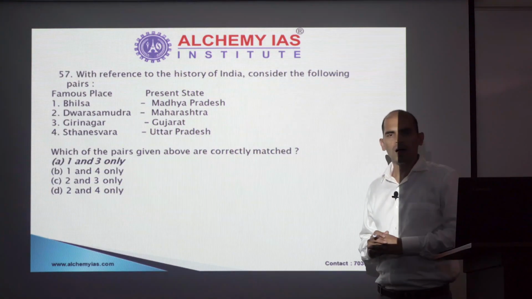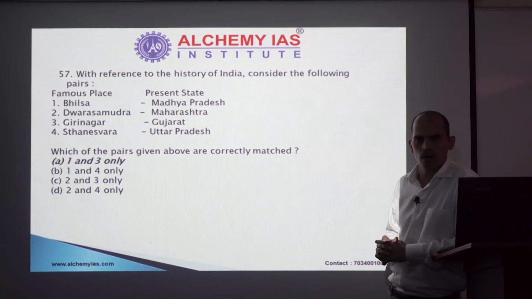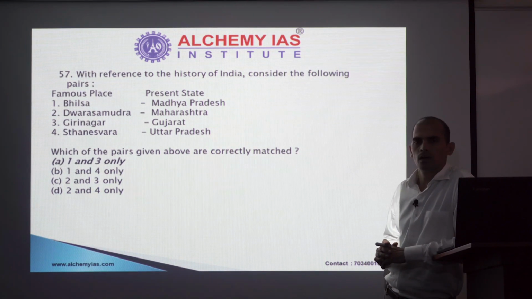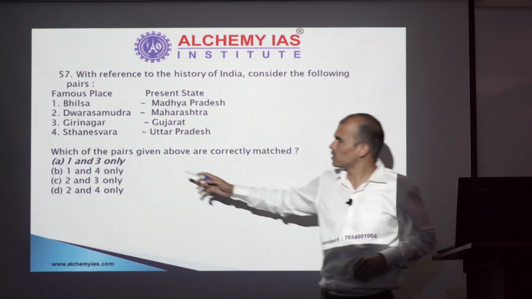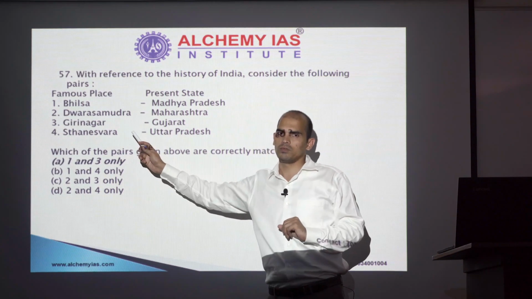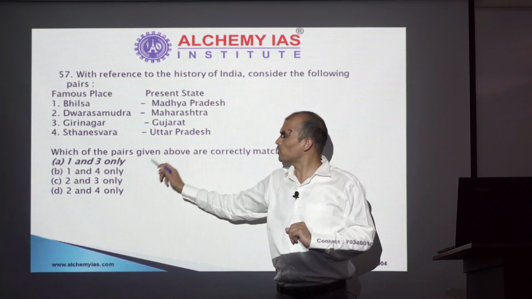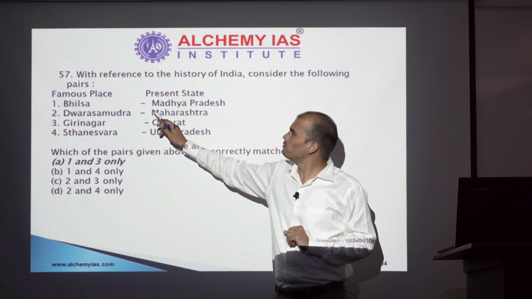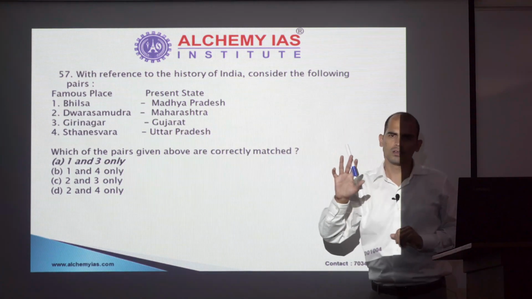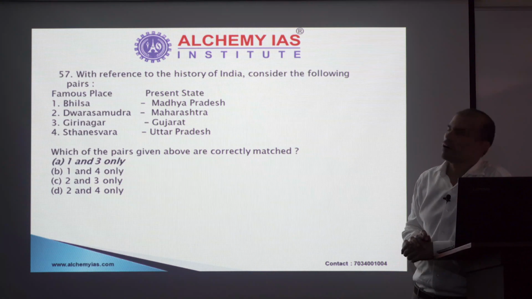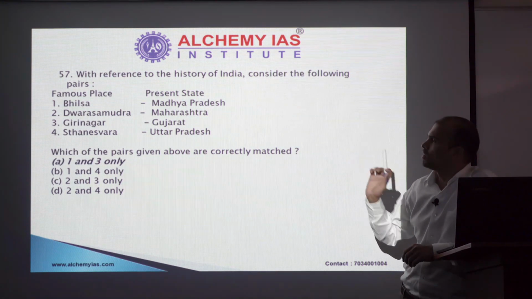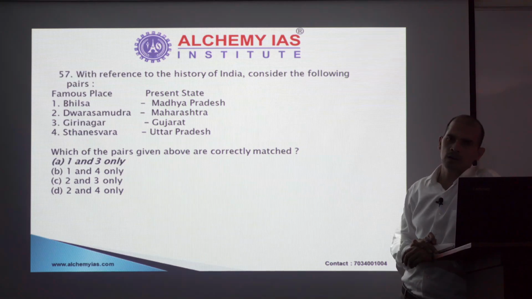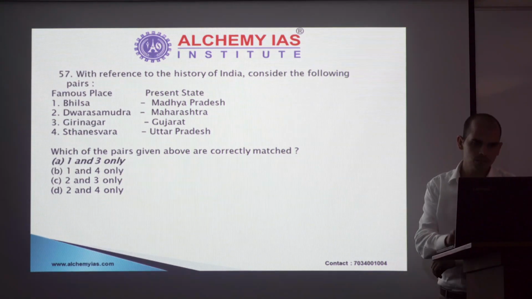Next question. Again, something which you may not have heard about. So you could have actually left this question, but still if you wanted to attempt, you could have come up with some logical conclusion. What is that? Sthaneshwara. It is basically talking about Thaneshwar, which is in Kurukshetra, Haryana. So option 4 can be ruled out. So at least you have reached the stage of 50-50. And then when you look at Bhilsa, if you have some idea, it is talking about Vidisha, current day Vidisha, which is in Madhya Pradesh. So option A, that is statements 1 and 3, are correctly matched. That's the right answer. Next.